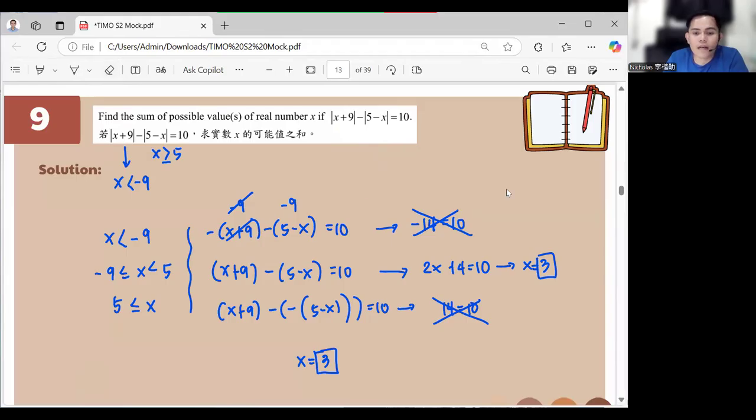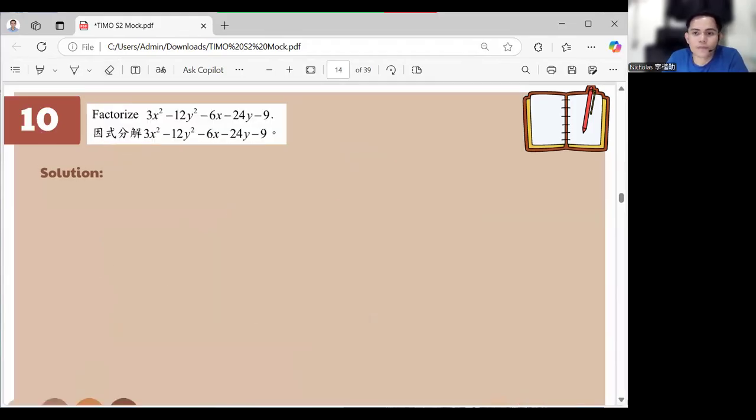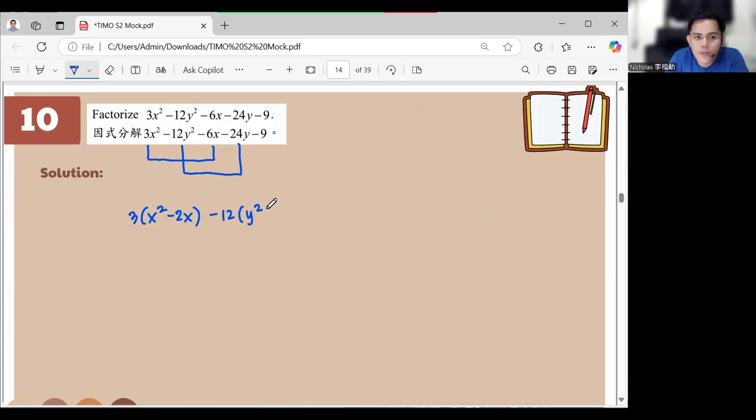Okay, let's have now number 10. Oh, very easy on this one, right? You're already in secondary 2. I hope you already know how to complete the square. So by completing the square, we group this first and we group this first. Okay? So we have here 3, then x squared minus 2x. Okay? Then factor out the 12. It will become y squared plus 2y. Then we have minus 9.